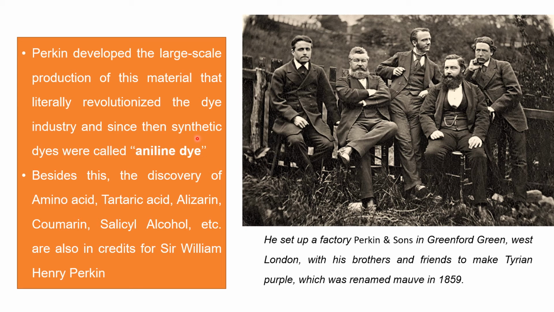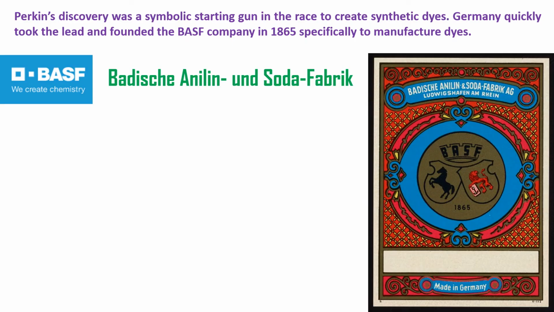Since then, synthetic dyes were called aniline dyes. Besides this discovery of Mauven, Perkin was also known for discovery of amino acids, tartaric acid, alizarin, coumarin, and many other substances.